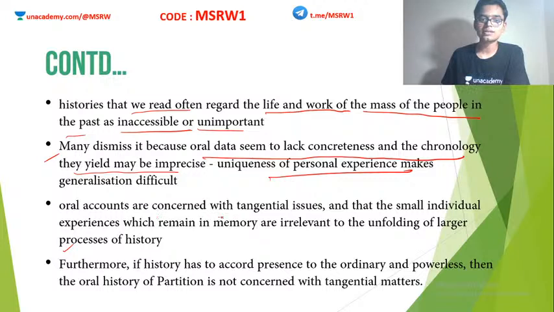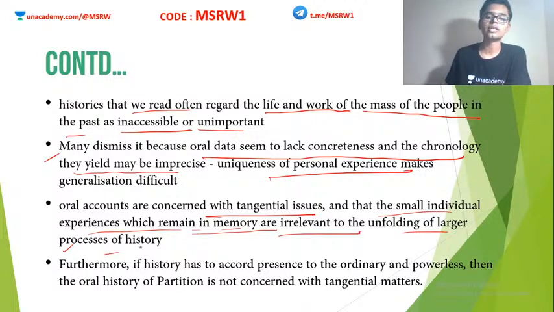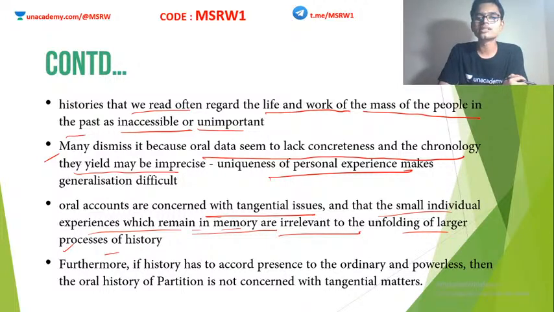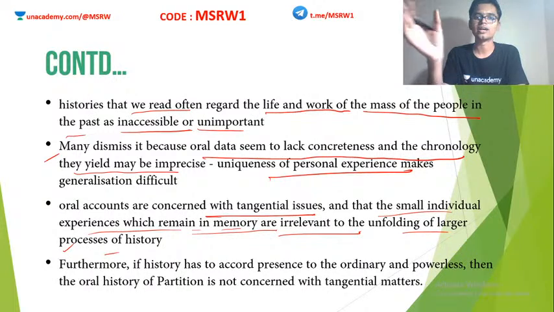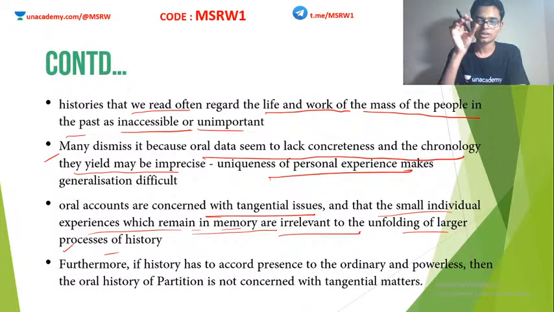Oral accounts are concerned with tangential issues, and the small individual experiences which remain in memory are irrelevant to the unfolding of the larger process of history. So some historians believe that these individual experiences are not that important when it comes to the big picture. The big picture is total violence, communalism, the partition of India, and so on. But when you look at this big picture, individual experiences don't exactly matter. That is what at least some historians believe.